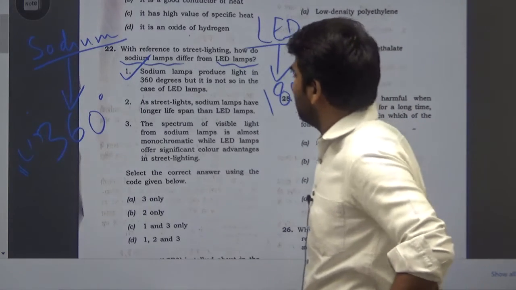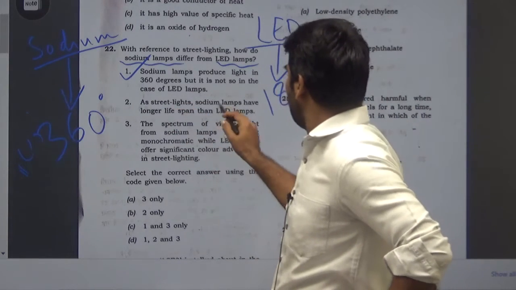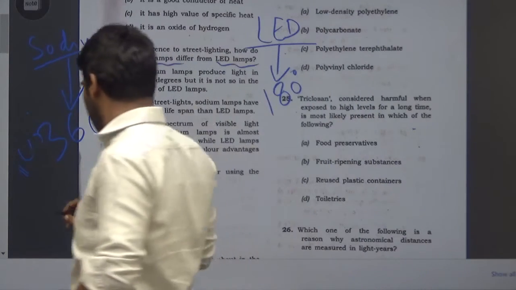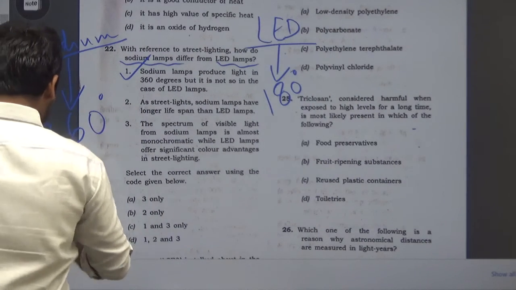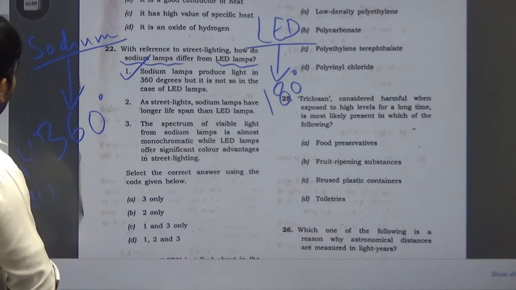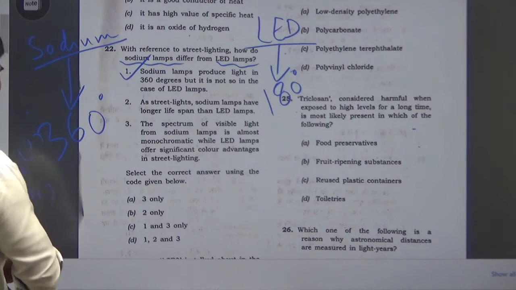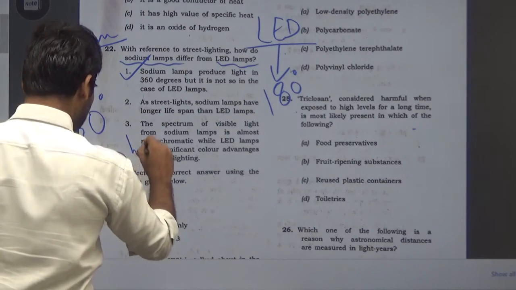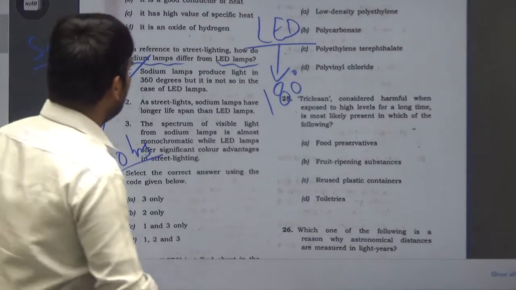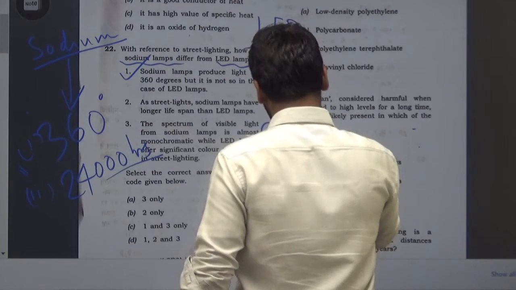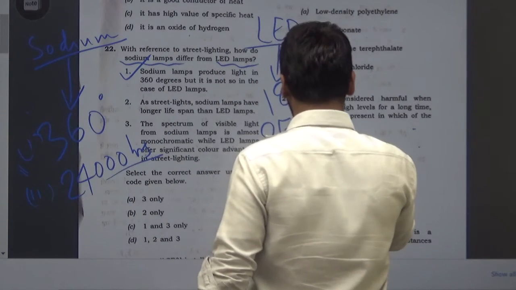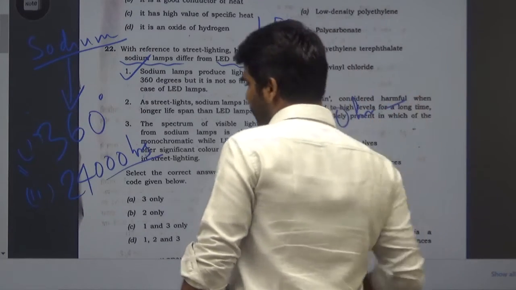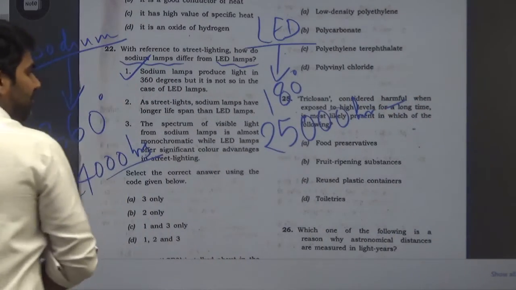The next statement is, as street lights, sodium lamps have longer lifespan than LED lamps. We know that sodium lamps have a life of about 24,000 hours, while LED lights' lifespan starts from a minimum of 25,000 hours up to 2.5 lakh hours.